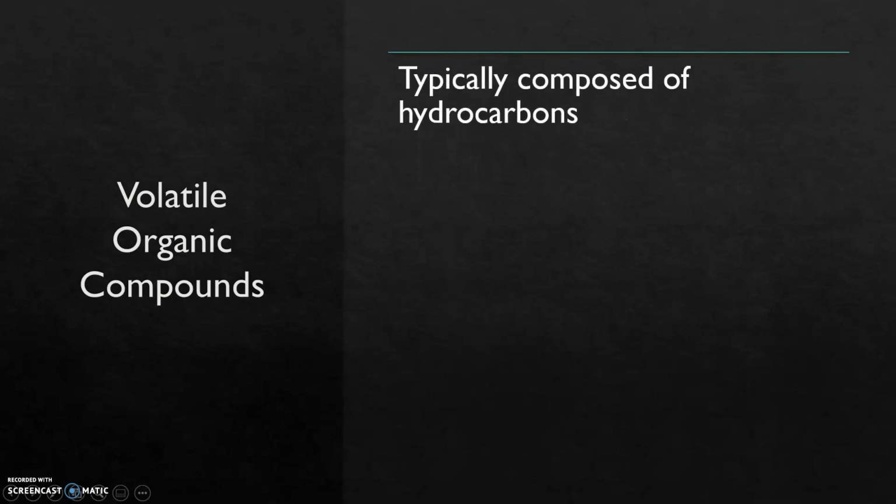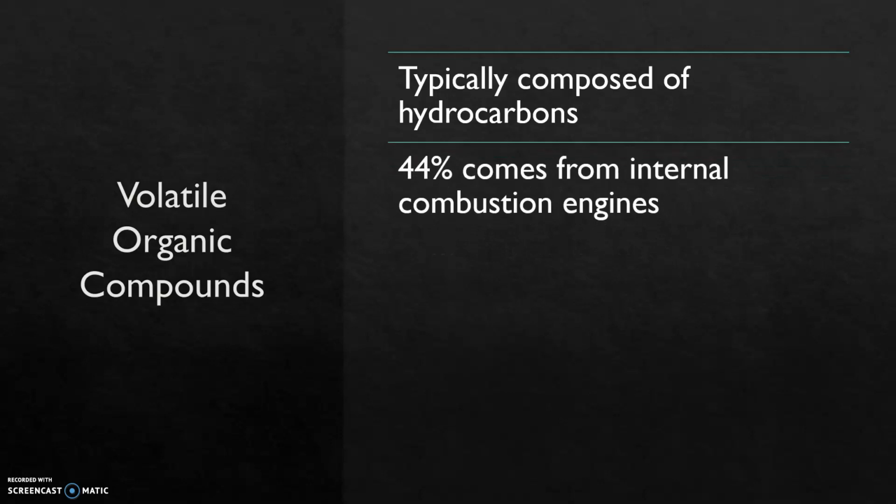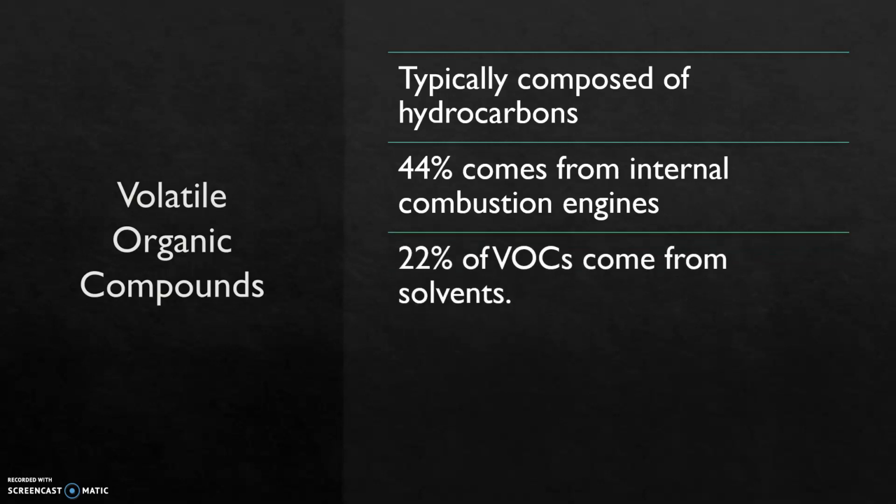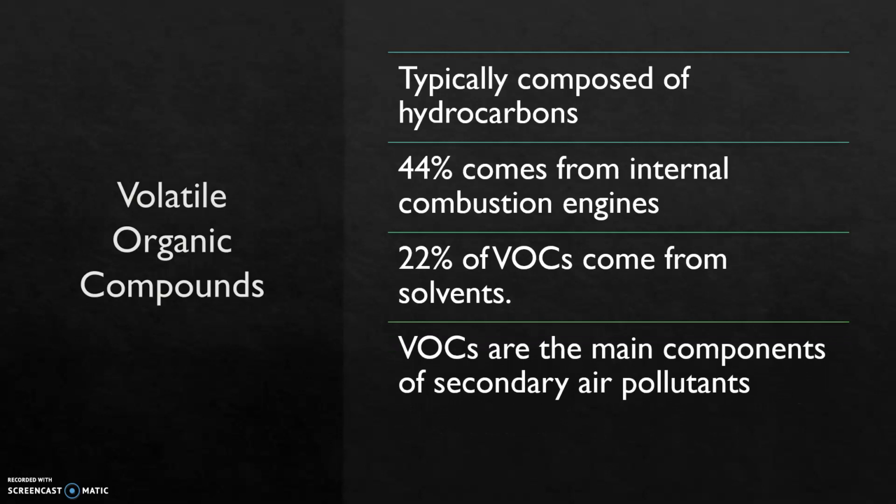Volatile organic compounds are mostly composed of hydrocarbons. Hydrocarbons are typically released from the burning of fossil fuels. 44% of hydrocarbons come from internal combustion engines. Another 22% comes from solvents. VOCs are the main components of secondary air pollution. VOCs are also components of greenhouse gases that contribute to climate change.